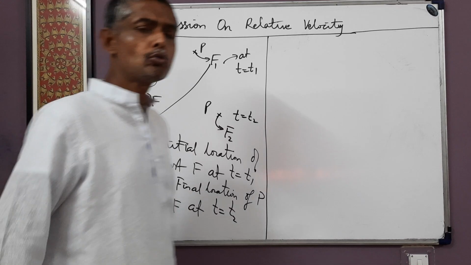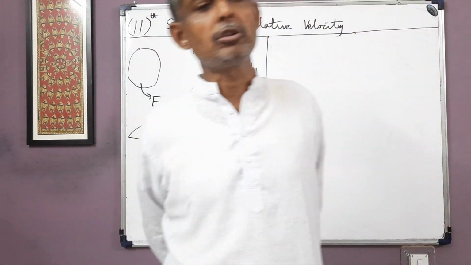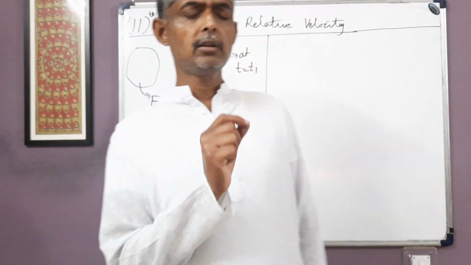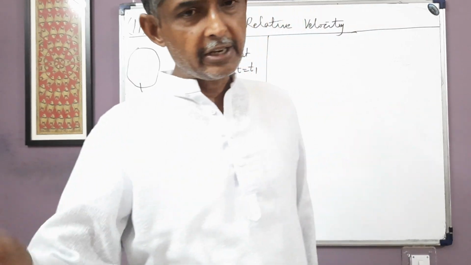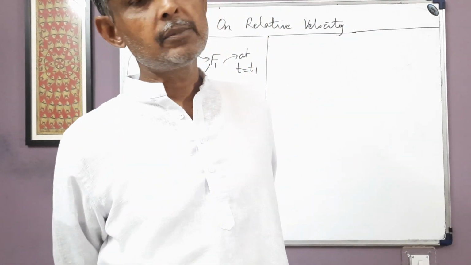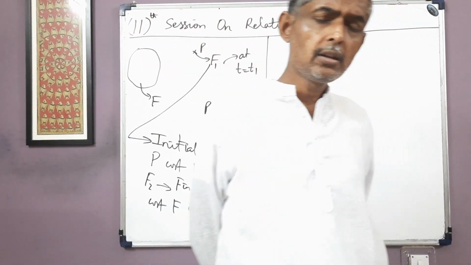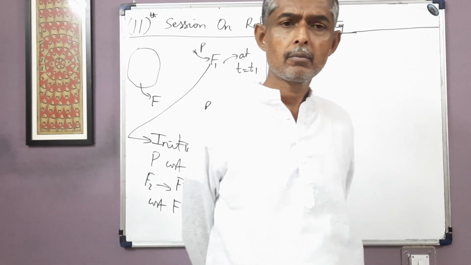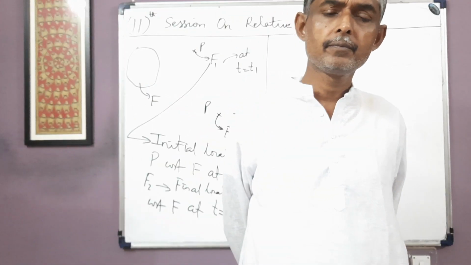So suppose we want to know the displacement of point P with respect to frame F from time instant t1 to time instant t2. So suppose, for example, we want to know the displacement of P with respect to F from say 9 a.m. to 10 a.m. So t1 becomes 9 a.m., t2 becomes 10 a.m. Now the point arises that at what time instant we are going to measure the displacement. At what time instant we are going to calculate the displacement of P with respect to F.